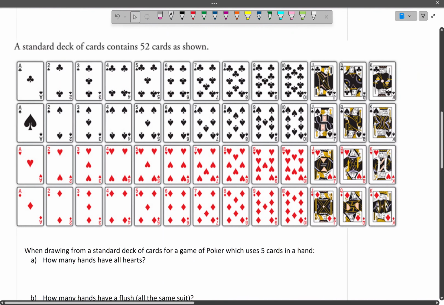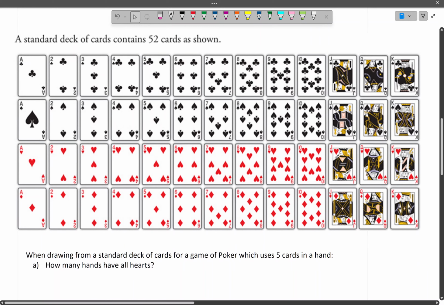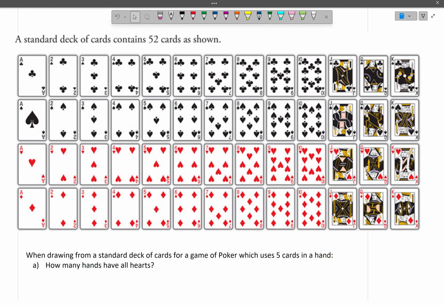Okay, so oftentimes we're going to see questions that I'm going to call card questions, where we draw cards from a deck of cards. You don't have to memorize what a deck of cards looks like, but here's a picture of one, I believe from the 30-2 textbook. This is a standard deck of 52 cards. Then we have to ask how many hands have all hearts for a game of poker, which uses 5 cards in a hand.